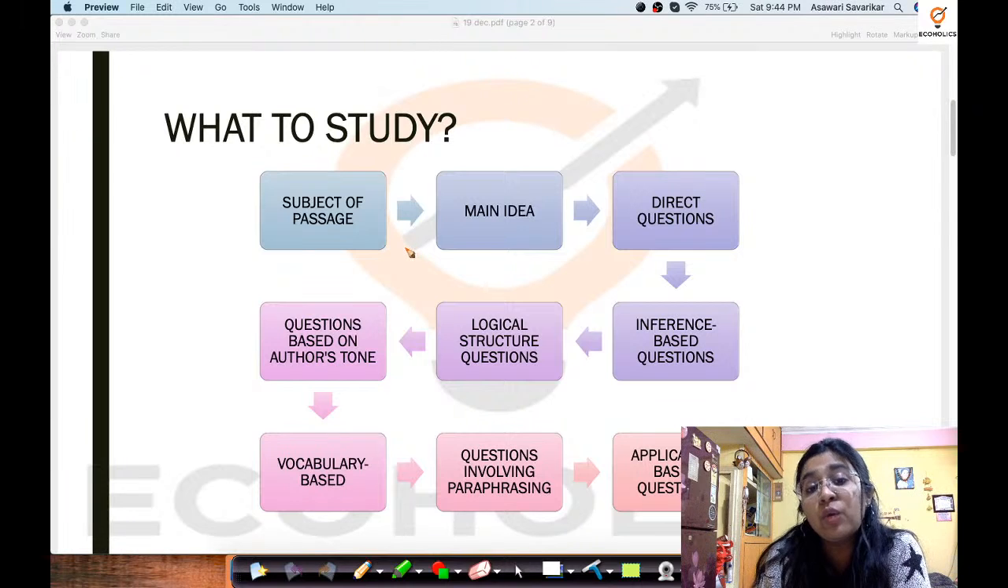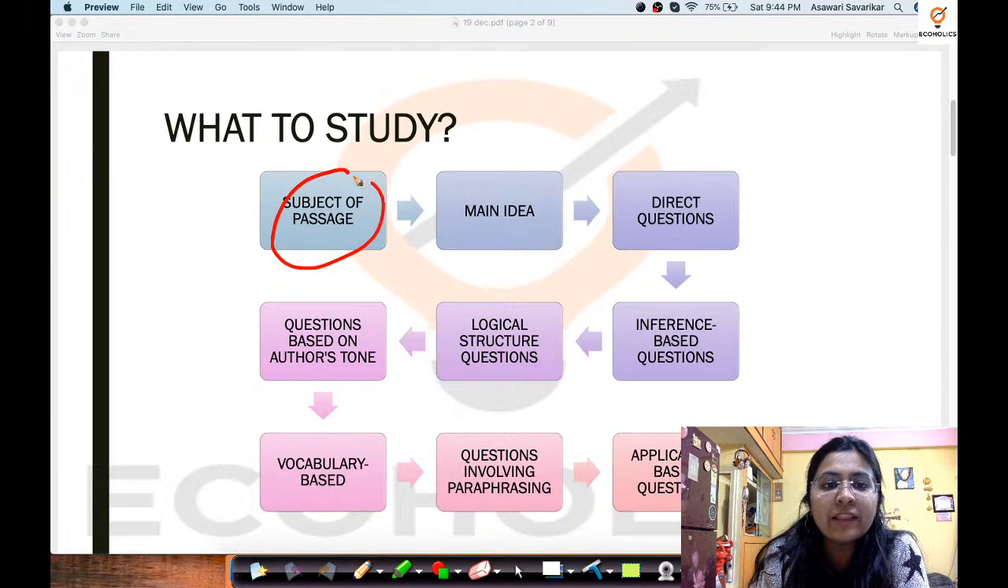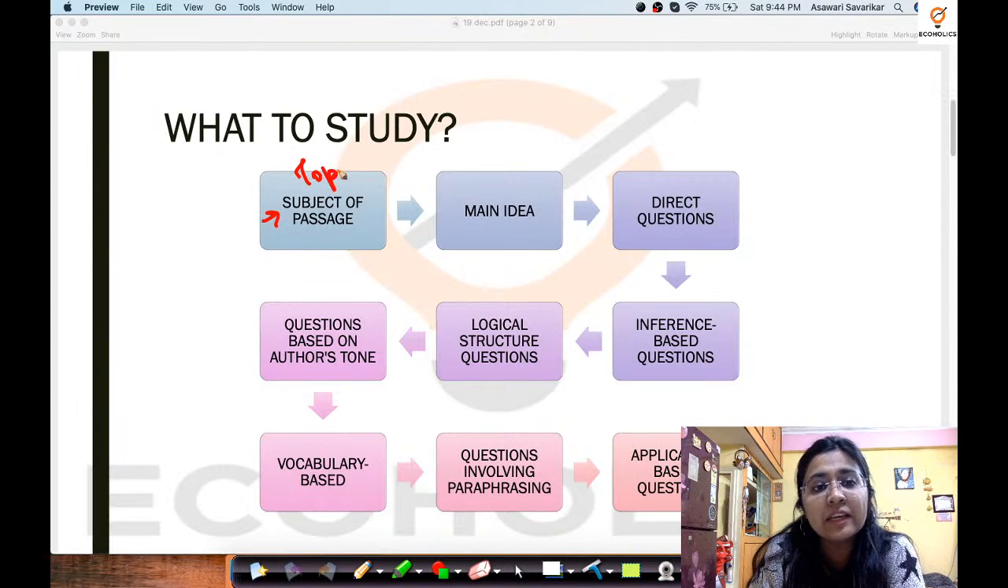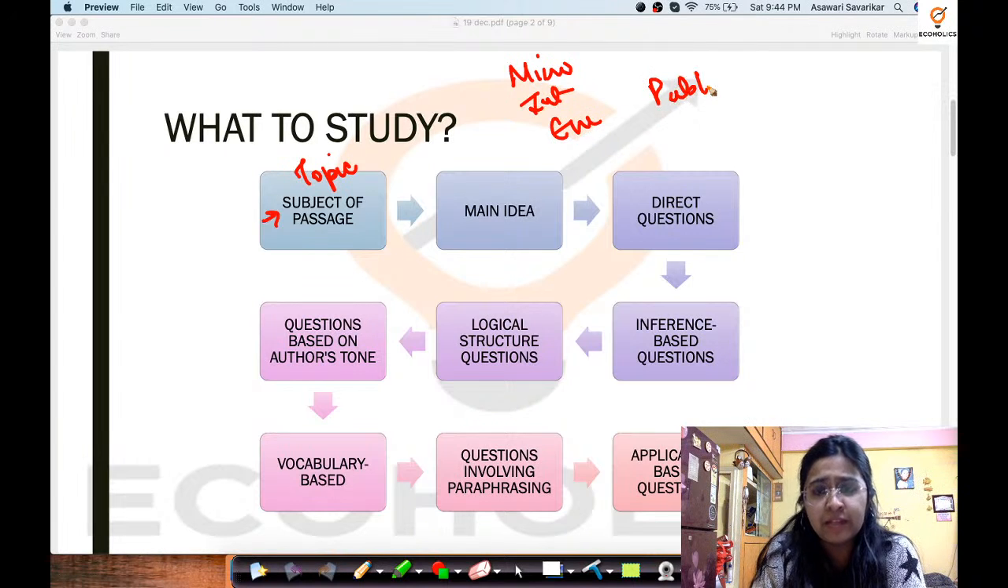Now, how to study or what to study? First of all, when you look at the passage, you will analyze the subject of the passage. Subject of the passage means what topic has been taken up, whether it is microeconomics, international economics, environmental economics, or public finance. You all know that definitely it is going to be from economics, but what is the sub-subject? What is the topic in that subject that they have taken up?